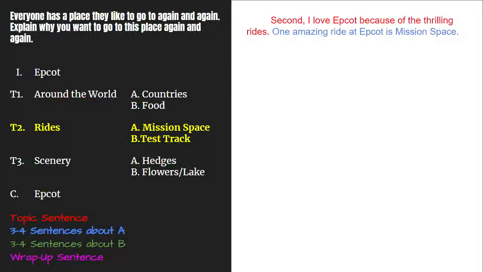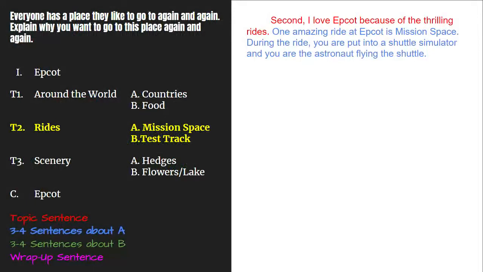The next 3 sentences are 3A. We need to write 3 sentences about A, or Mission Space. Remember, our first sentence tells our reader what A is, and then we write 2 sentences to teach our reader about A. So for our first sentence, let's write, one amazing ride at Epcot is Mission Space. Now let's teach our reader about the ride. So I'll write, during the ride, you are put into a shuttle simulator, and you are the astronaut flying the shuttle. You have to be careful not to make sudden movements, or you will get nauseous.